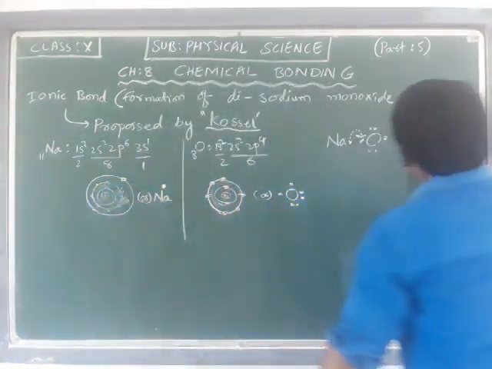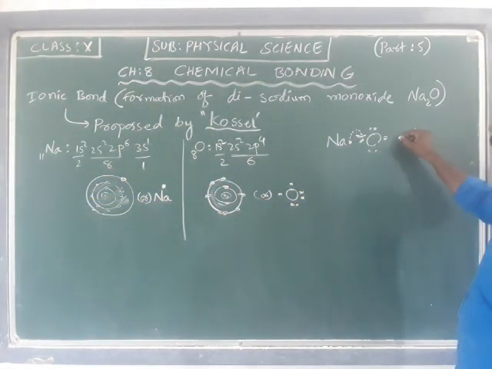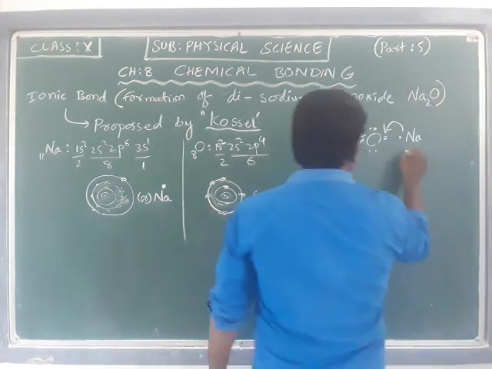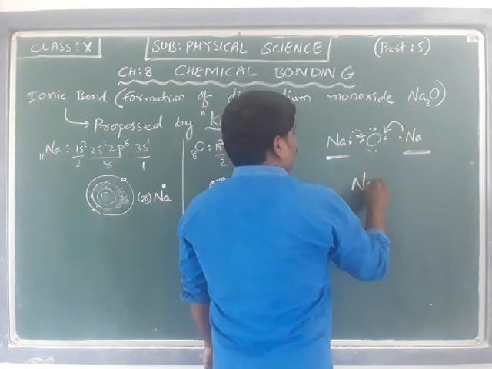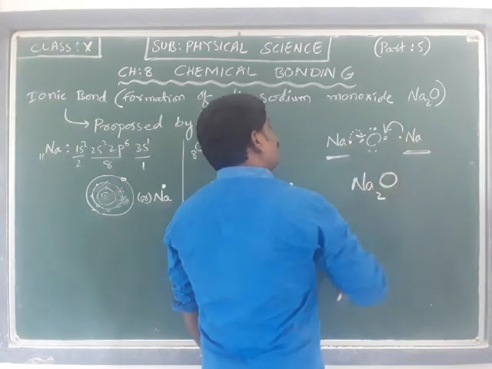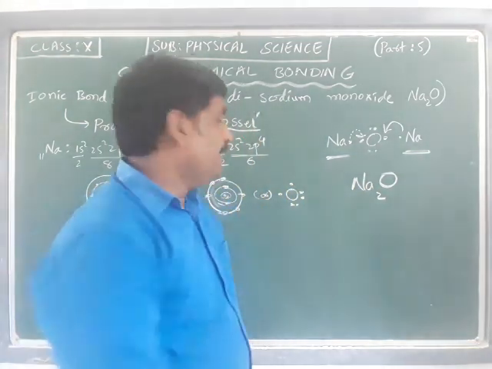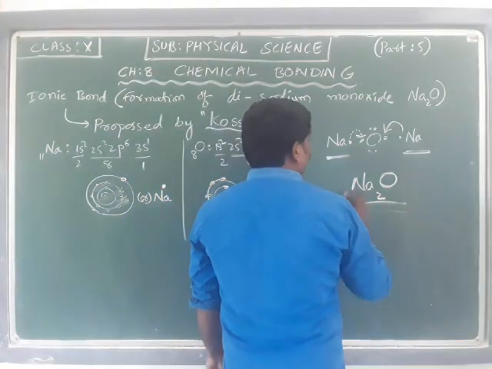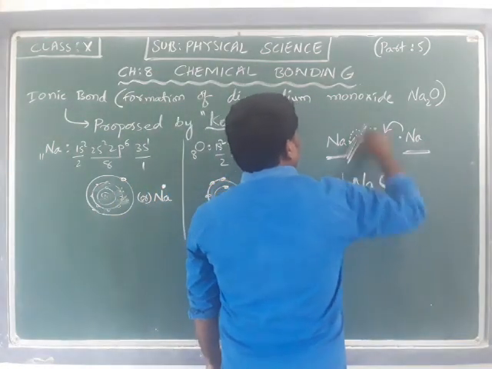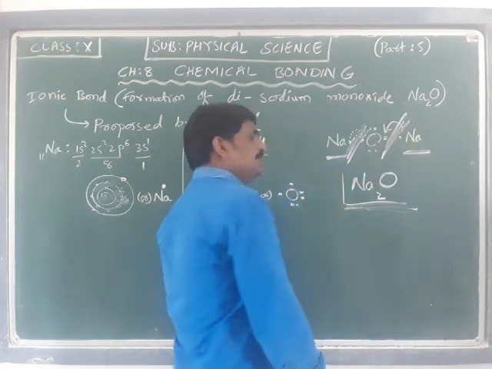So one more sodium will transfer one more electron here. That means two sodiums, disodium, and one oxygen are going to be bonded due to the electrostatic force existing between them.